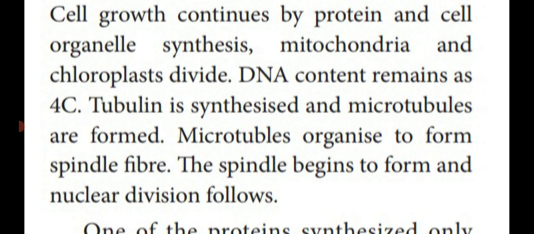So in G2 phase, they are producing protein molecules continuously inside the cell and cell organelles. The newly formed cell organelles are also synthesized, such as mitochondria, and chloroplast also divides. The DNA content remains as 4C.